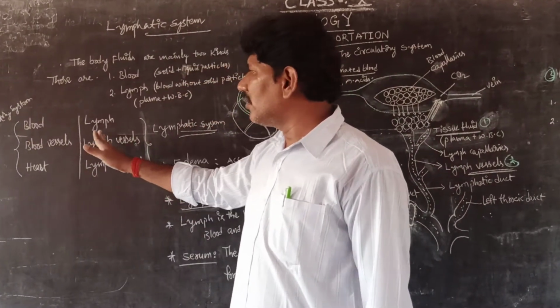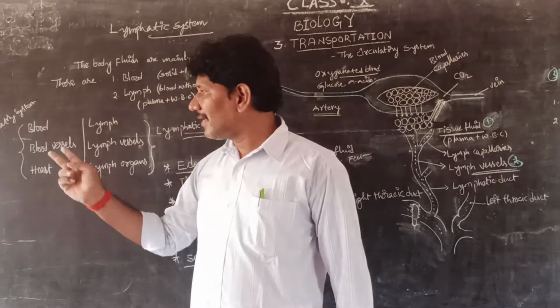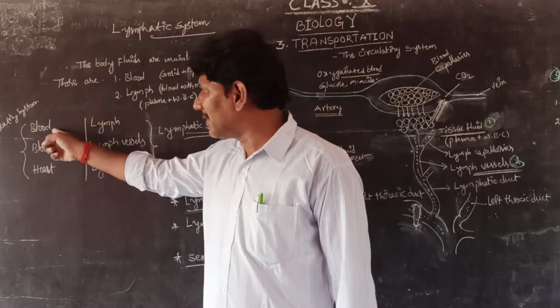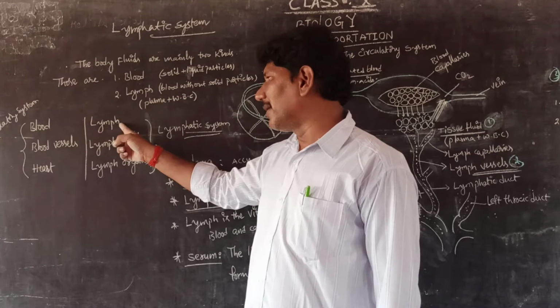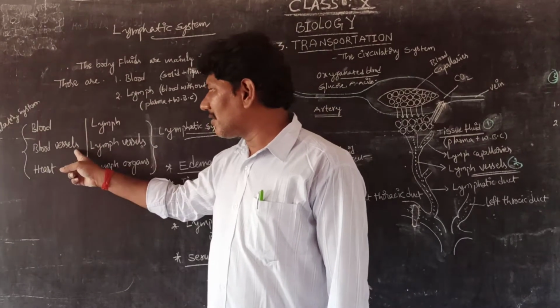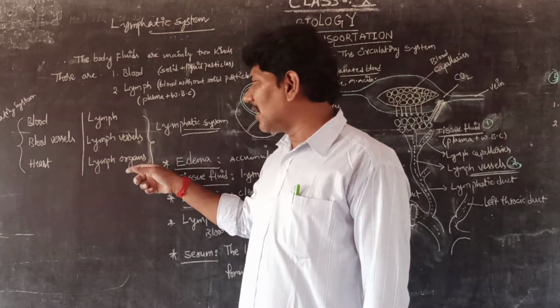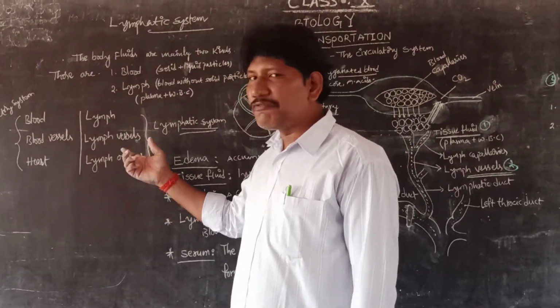Let us come to the lymphatic system. We have three parts, as in the circulatory system. Here, instead of blood, we have lymph. Of course, lymph is also blood, but without solid particles; it contains only plasma and white blood cells. Instead of blood vessels like arteries and veins, here we have lymph vessels, which connect to the lymph organs and lymph nodes.